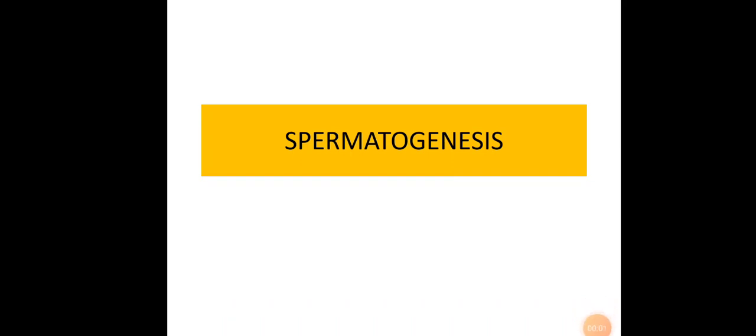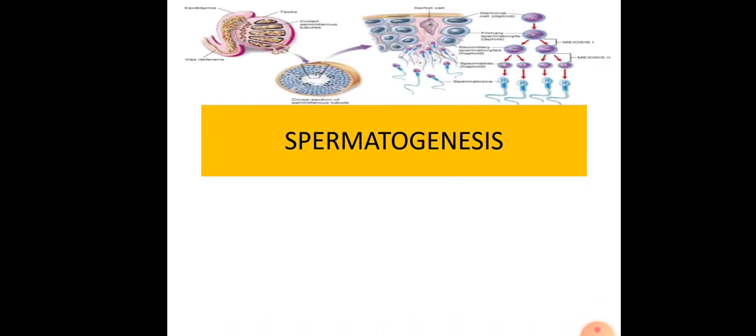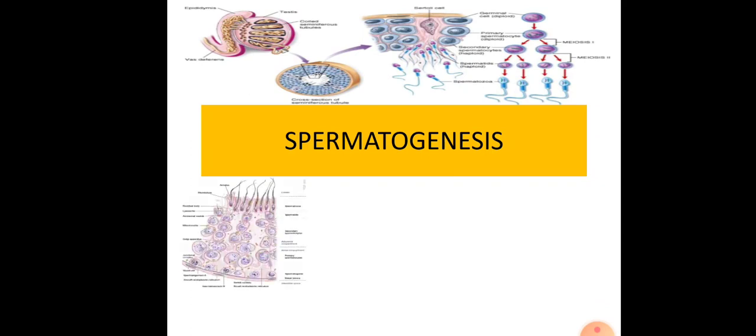Everybody, today we are going to discuss spermatogenesis. This is a process in which male gametes are produced. The name itself indicates it: genesis means production. Sperms are produced in this process. This image shows the process of sperm production.